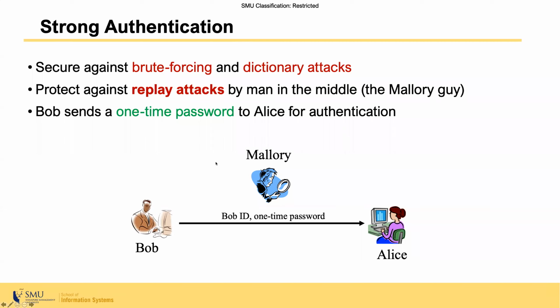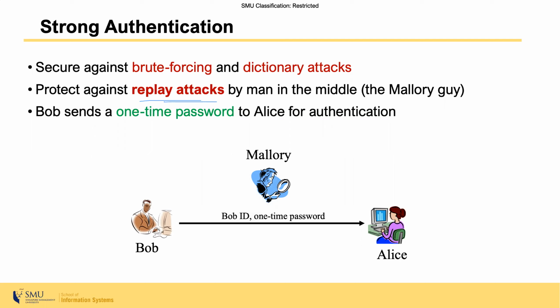If we look at weak authentication scheme, you will recall that we are using the same password again and again. So in that case, it can be subject to brute forcing to get the password used by the user, or it can also be subject to replay attack. Replay attacks assume that if that third-party attacker, malware guy, is able to intercept the password, then he can simply replay the intercepted password to be able to log in to the server, Alice. This is because the same password is used again and again.